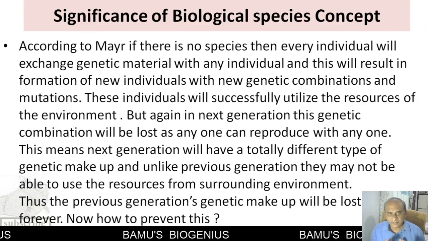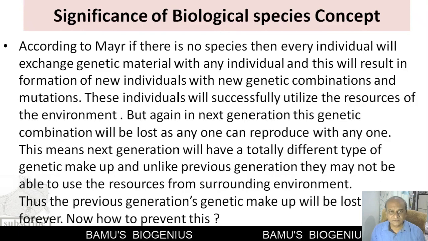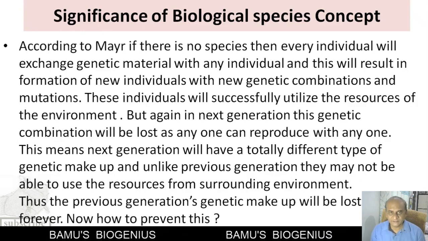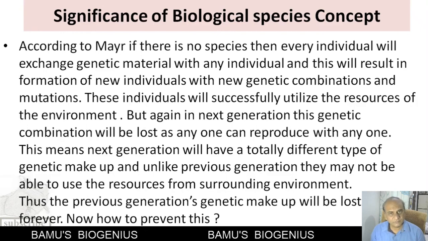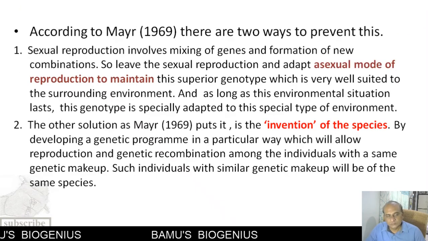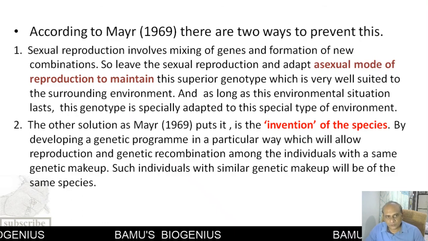Now to avoid this situation, Mayr suggests how to prevent this. It can be prevented with the help of two methods. What are those? We will see. According to Mayr, there are two methods to prevent this.